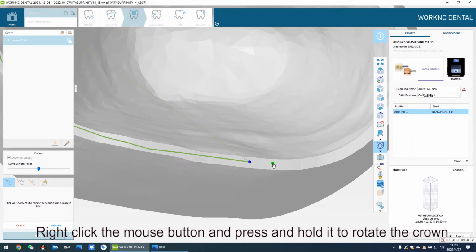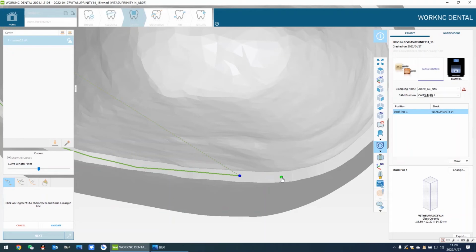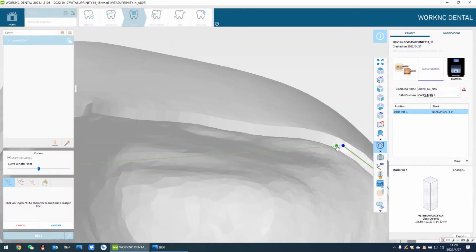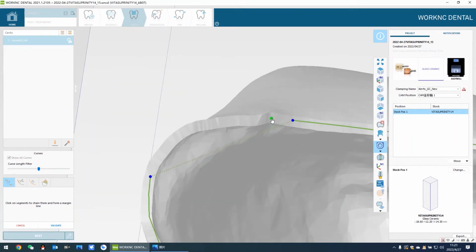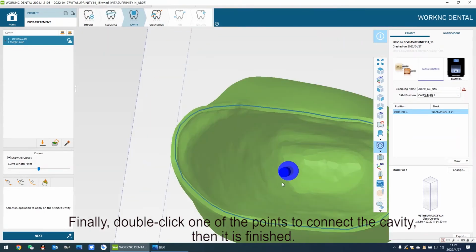Right-click the mouse button and press and hold it to rotate the crown. Try to click the turning point. Finally, double-click one of the points to connect the cavity, then it is finished.